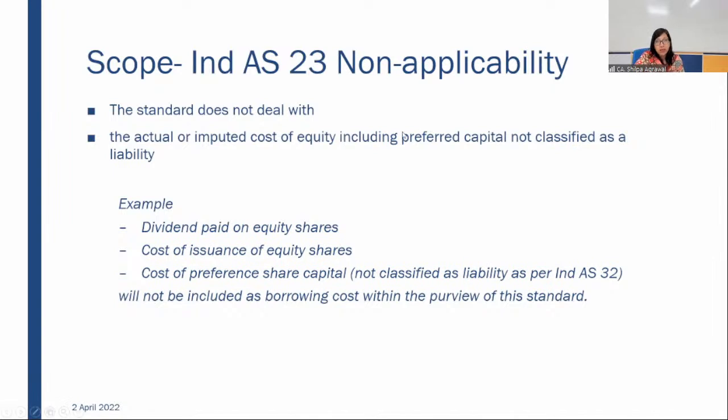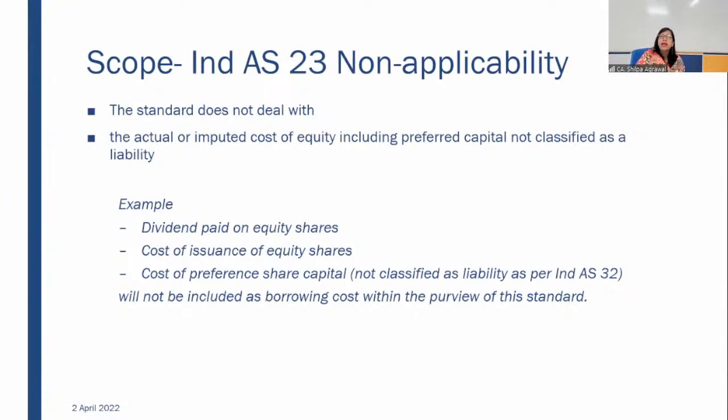If you have studied your financial instruments standard, you would know that preference capital is not necessarily equity capital. It may also be classified as liability. In case you are classifying preference share capital as capital and not as a liability, any dividend which you are paying on those preference shares will not fall within the purview of this standard.